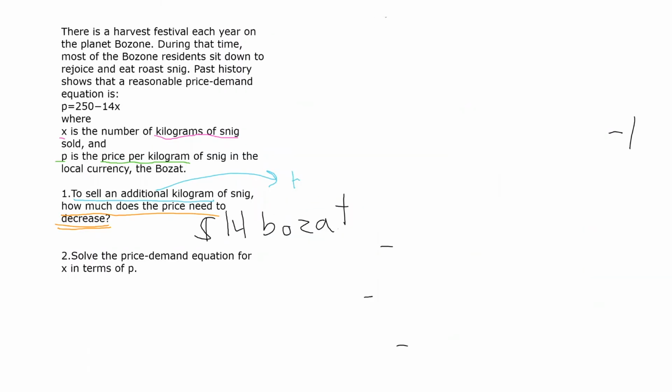Number 2. Solve the price demand equation for x in terms of P. Okay, solve the equation for x. Whenever you see that, it means they want you to write it with x equals at the beginning of the equation. This equation does not have x at the beginning, it has P, but we just need to rearrange some things.